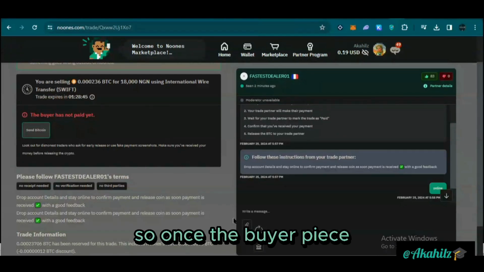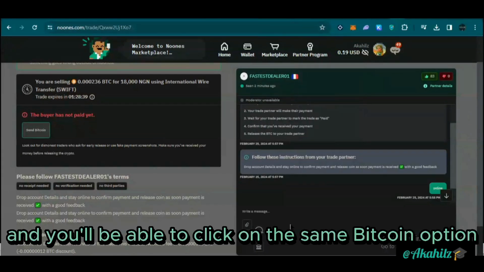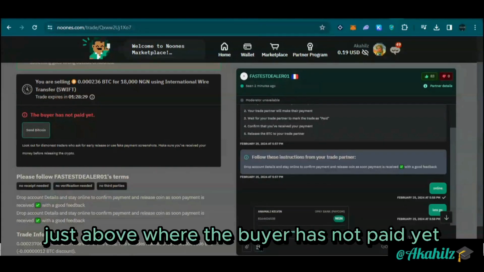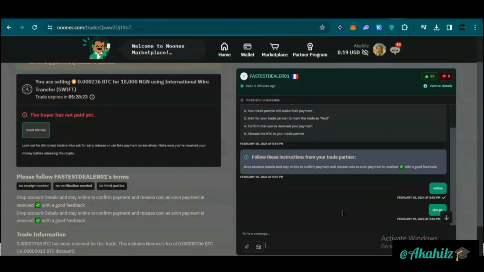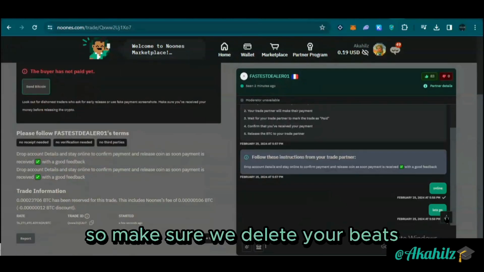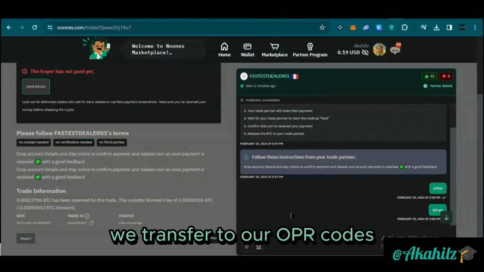Once the buyer pays, we're going to release the coin, and you'll be able to click on the send Bitcoin option. There's an option there, just above where they wrote the buyer has not paid yet, here, the top right corner. I just sent him a message, and I also shared the account details, guys. So let's just wait a little bit for him to make payments. We'll transfer to our OP account.